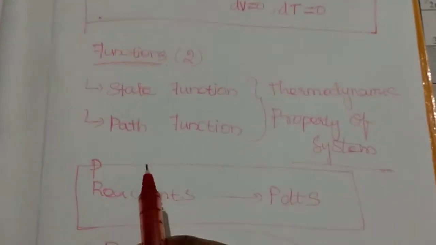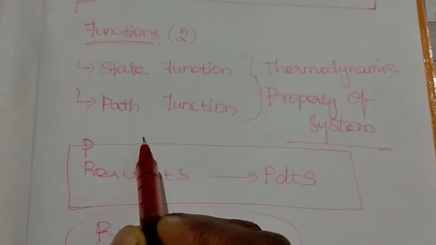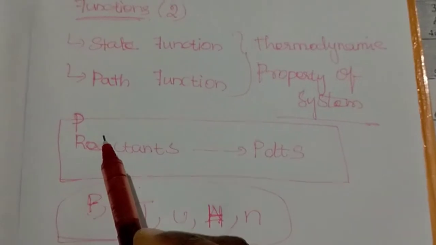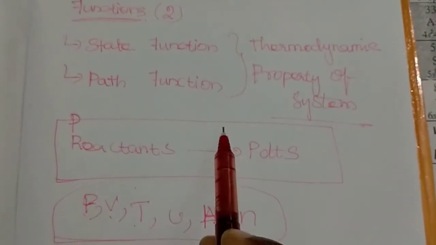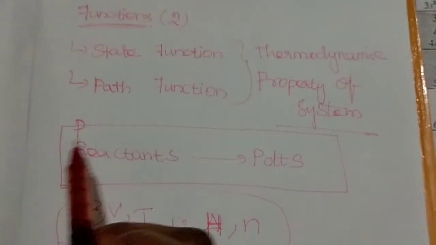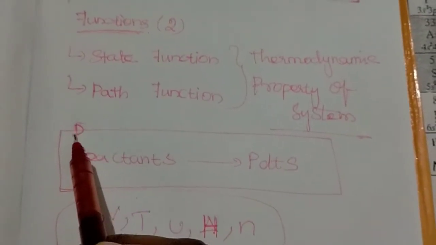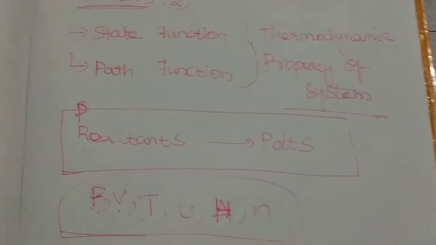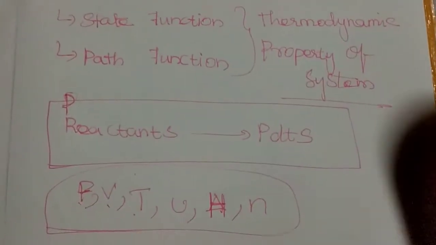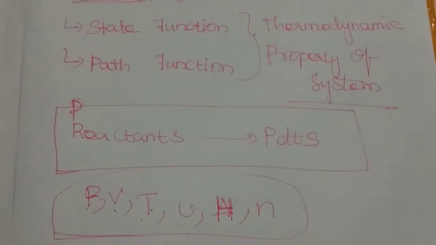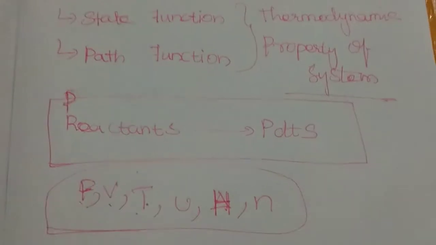That means when some reactants react together and produce the product, this is one thermodynamic reaction. During that process, pressure is applied on that system, and the system contains some volume and temperature.